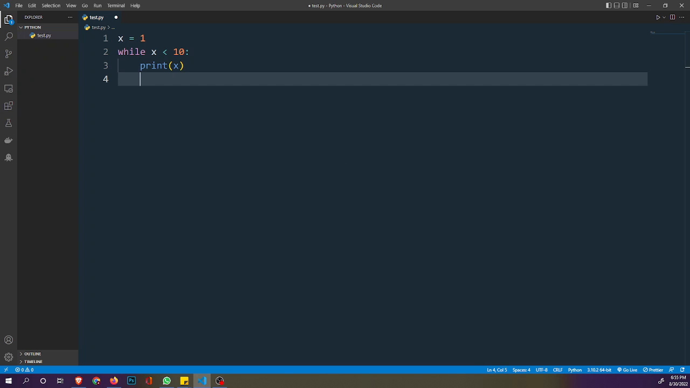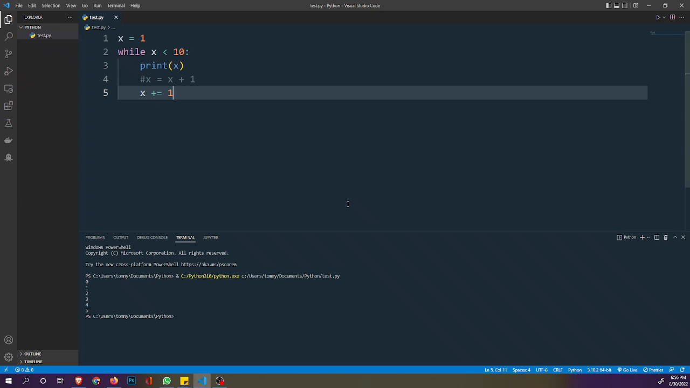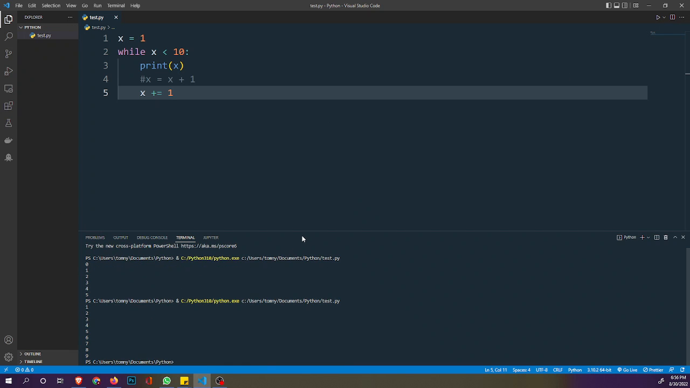But I have to do something. I have to increment the value of x, because initially I assigned a value of 1 to x. So to increment, I can just say x is equal to x plus 1, or I can say x += 1, which is the same thing. If I save this code and I click on run to run it, let me clear the screen here.